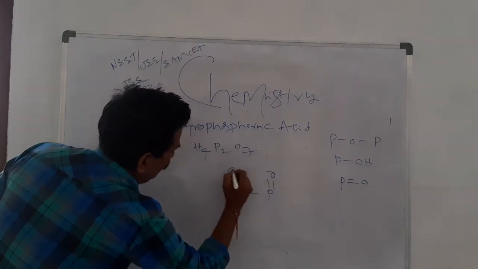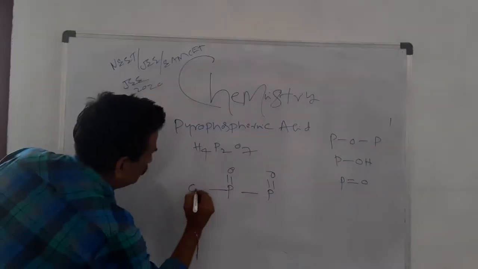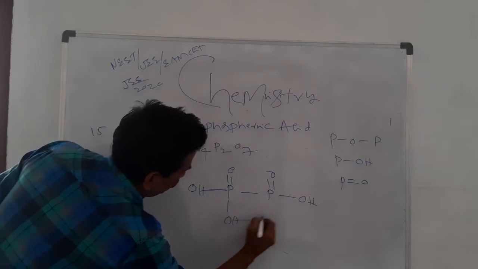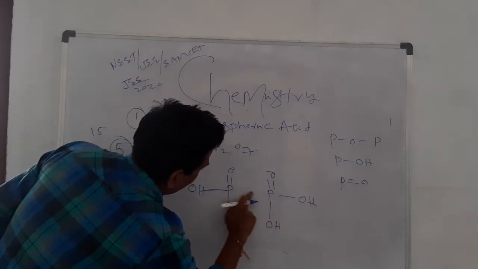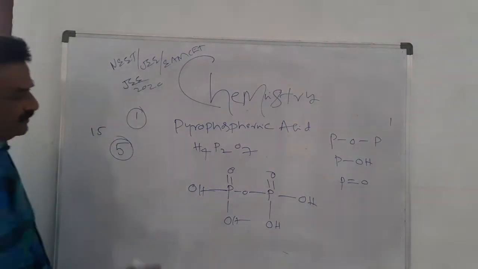P double bond O. You know phosphorus shows pentavalency, it forms 5 bonds in the excited state. Phosphorus, atomic number 15, shows pentavalency because it has d orbitals. This is the structure of pyrophosphoric acid.